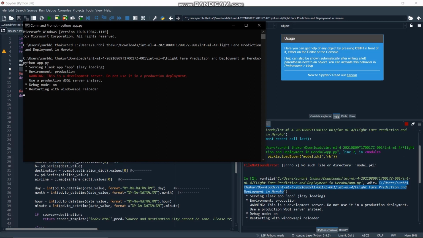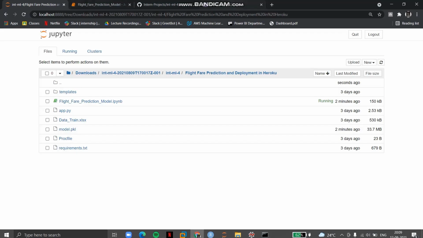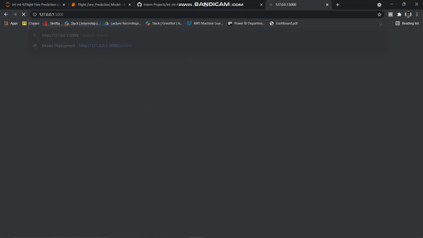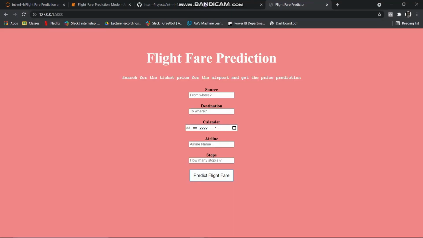After this, it will automatically generate a local address on which our model will be running on localhost. I will copy this and I will open this here. This is the user interface of the model.